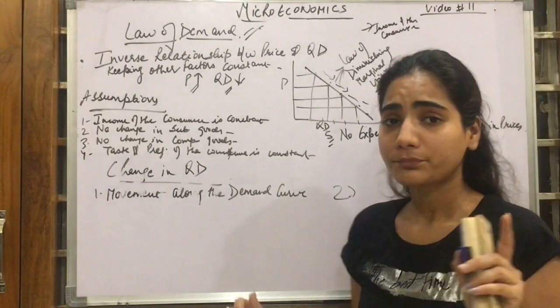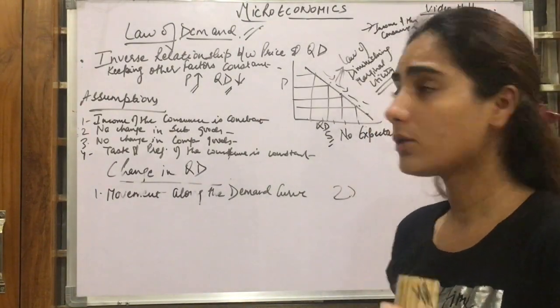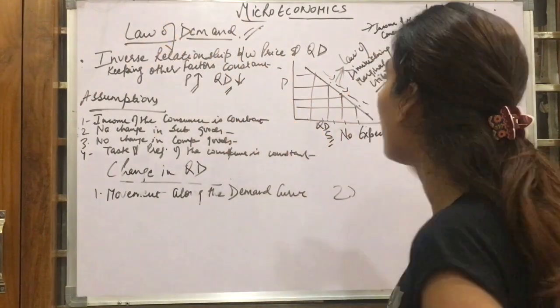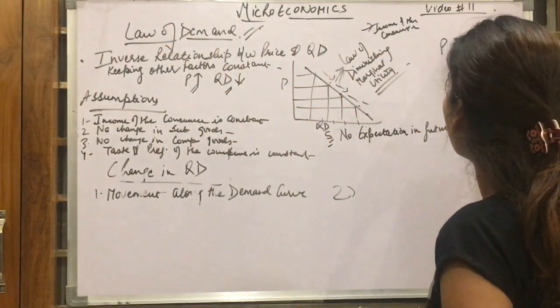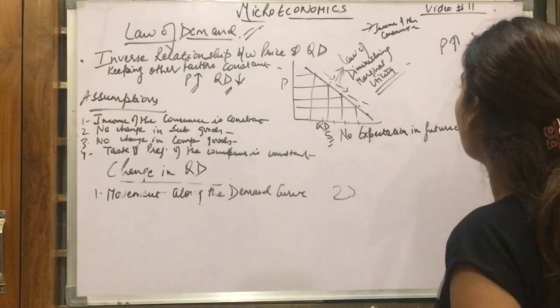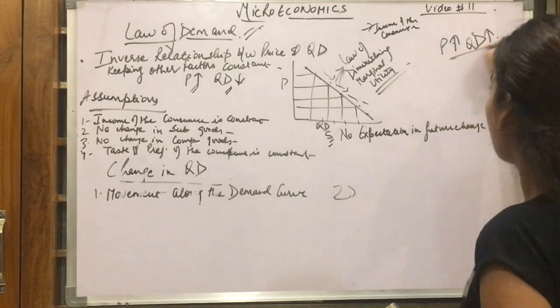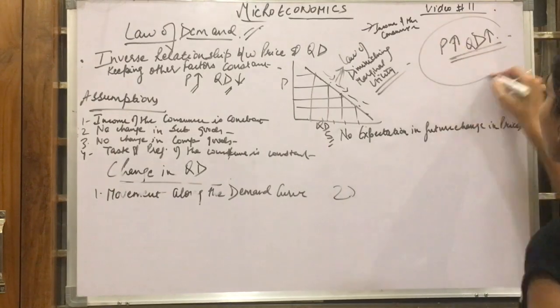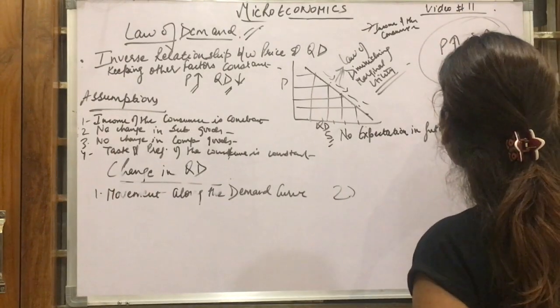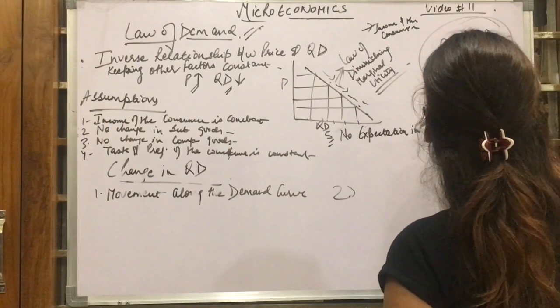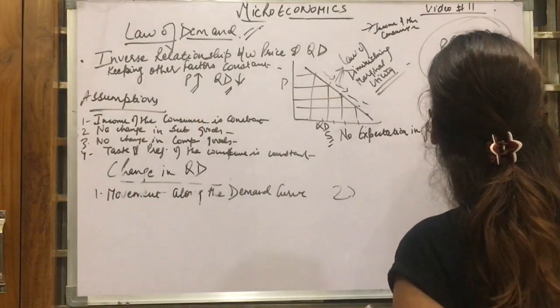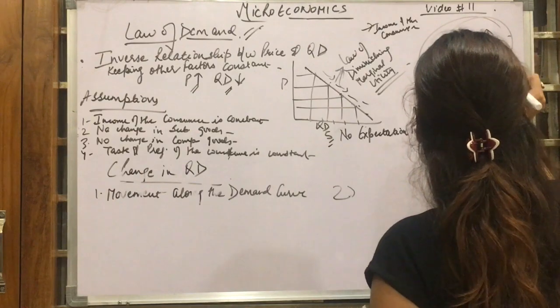Now let me tell you, there is also an exception to this law of demand. And what is the exception? When the price rises, the demand also rises. And when could this happen? When there is an article of distinction, or it comes under Veblen goods.